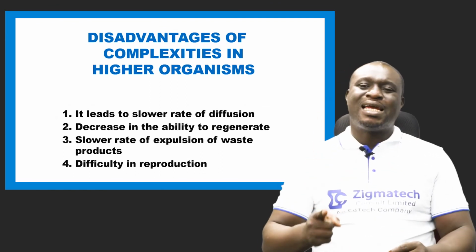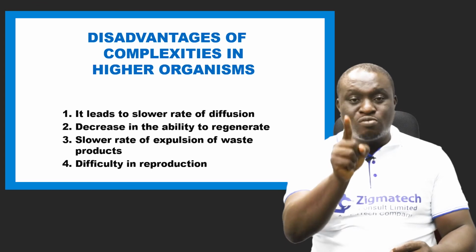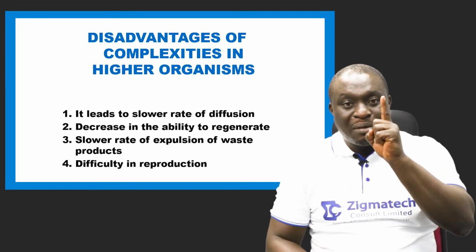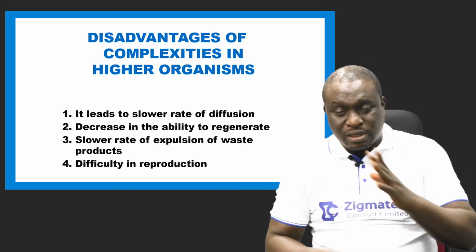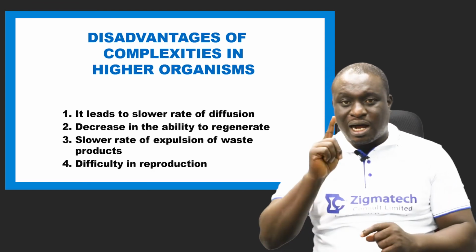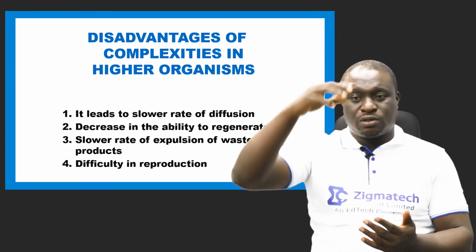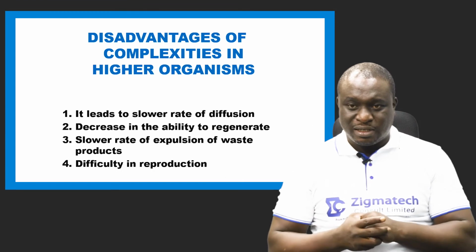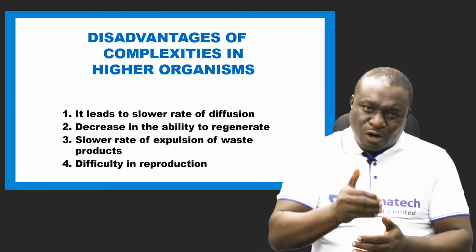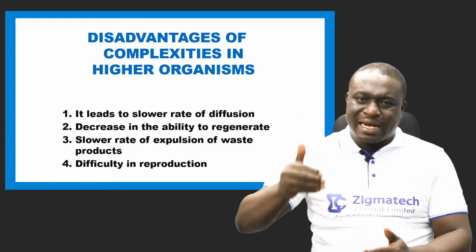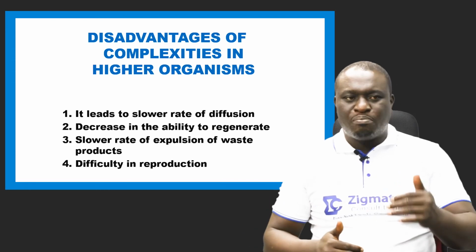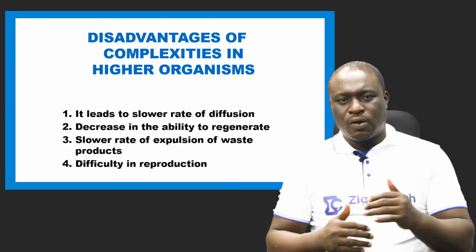While in higher organisms, for example human beings, it takes us 9 months. Theirs is within days. Ours is within 9 months to give birth to even a child. So you can see that there is difficulty in reproduction in higher organisms when compared to lower organisms.